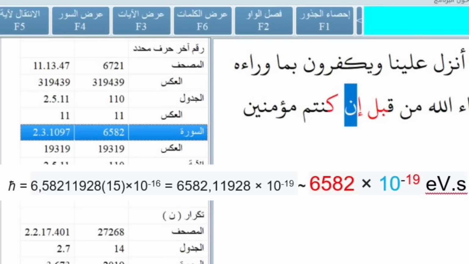So, Quran was revealed 14 centuries ago, and in one position the sequence of Planck repeats in sequential form, and there we see that the number of letters from the beginning of the chapter to the letter N of Planck is exactly 6,582, and this is the exact coefficient that defines reduced Planck constant.